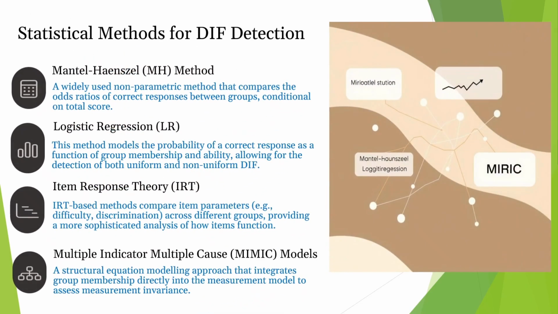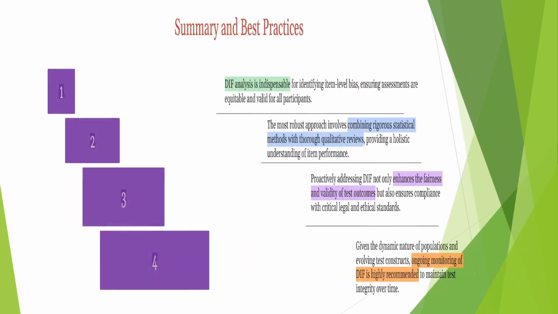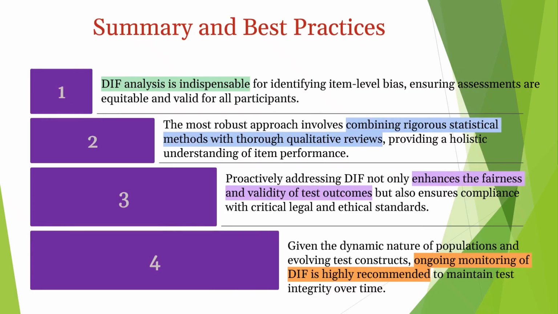Next, statistical methods for DIF detection. There are 4 kinds of methods. The first is Mantel-Haenszel method, and then logistic regression, and the third item response theory, and the fourth multiple indicator, multiple cause models. Now let's come to summary and best practice. The summary of this chapter is 1. DIF analysis is essential for finding bias at the question level, making sure tests are fair and valid for everyone.